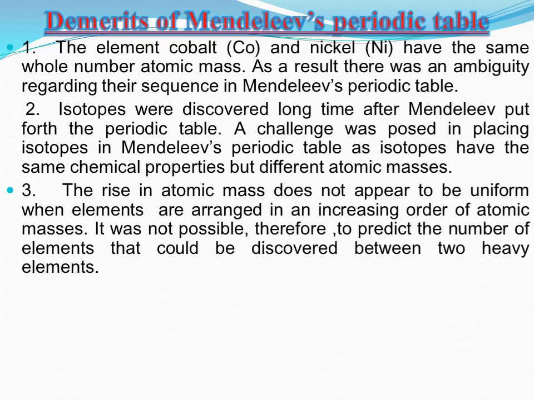The rise in atomic mass does not appear to be uniform when elements are arranged in increasing order of atomic masses. It was not possible, therefore, to predict the number of elements that could be discovered between the two heavy elements.